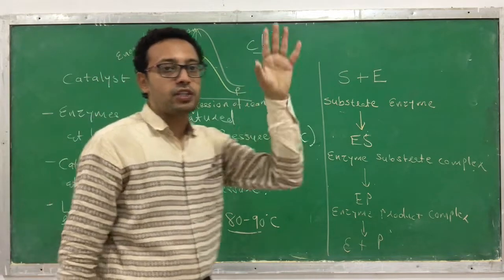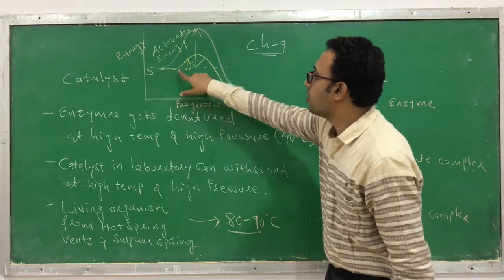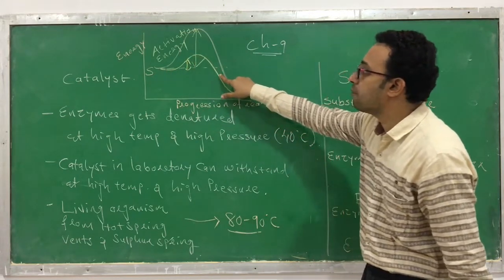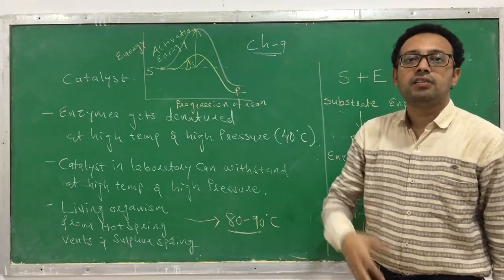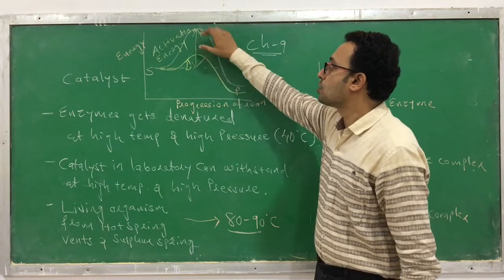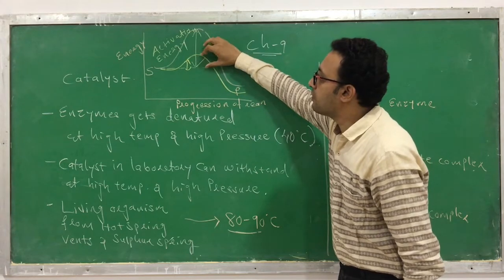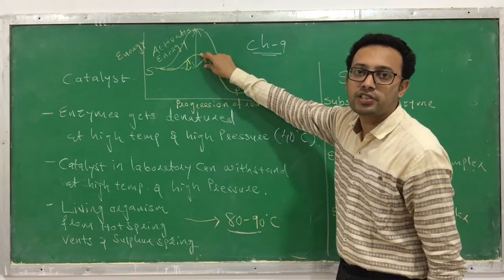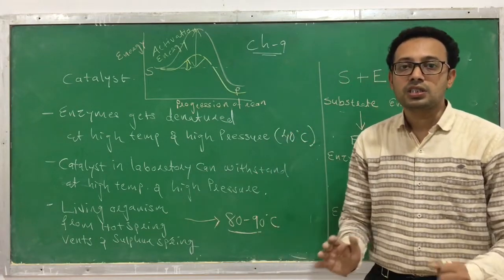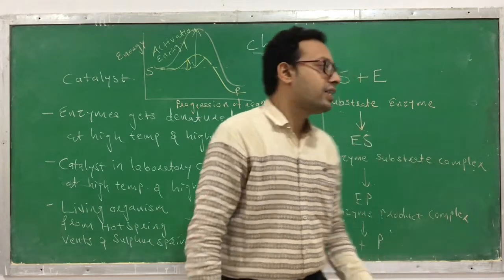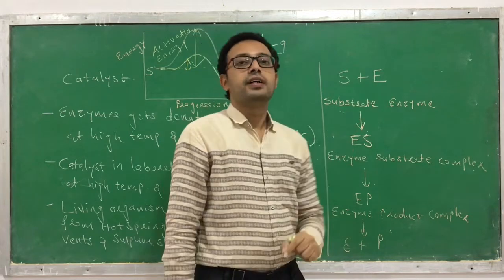The enzyme substrate complex, or the enzyme, lowers the activation energy. The yellow color indicates the activation energy in presence of enzyme, and this orange color indicates the activation energy in the absence of enzyme. So in absence of enzyme, this much energy is required to catalyze a reaction, but in presence of enzyme only this much energy is required. So lower energy is required, and thus that increases the speed of reaction. Okay, so this is how the enzyme works, and the mechanism by which the substrate converts to a product with the help of enzyme.